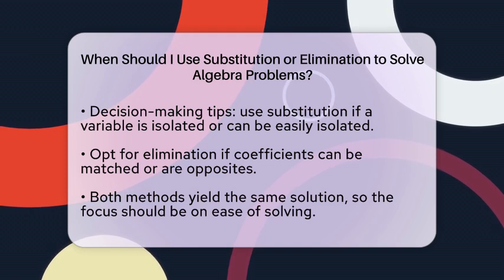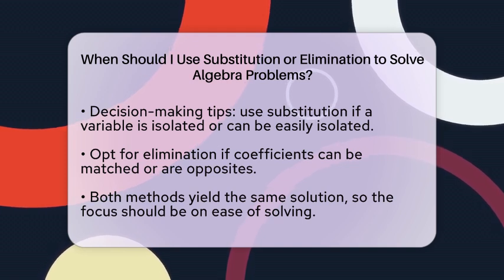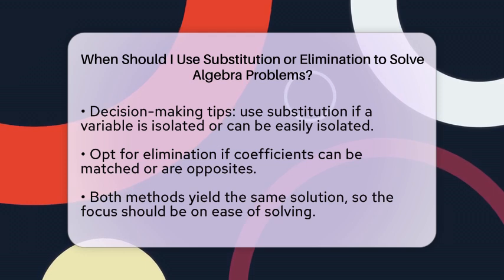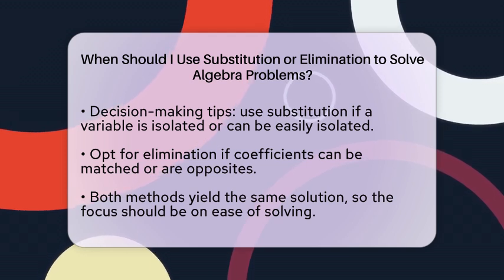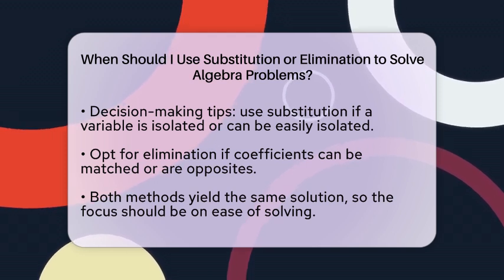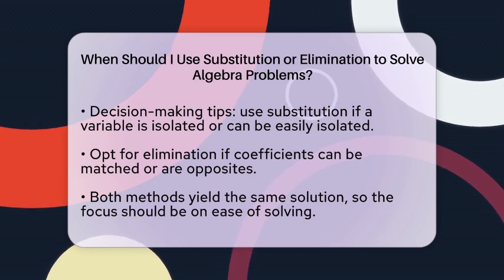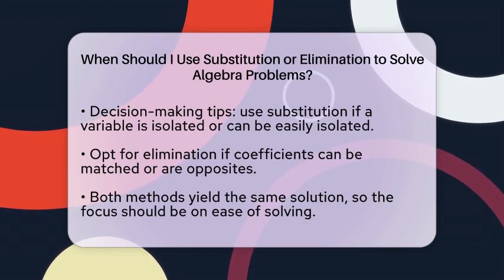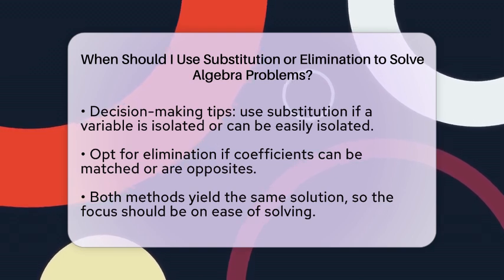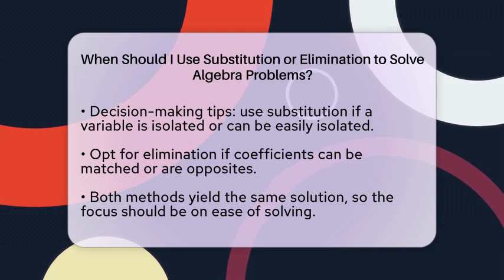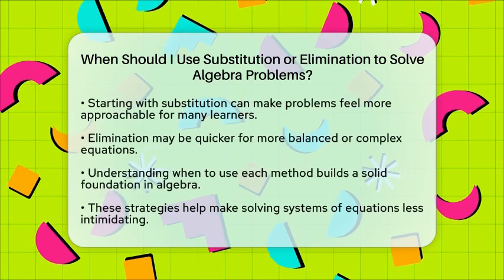So, how do you decide which method to use? If you notice that one variable is already isolated or can be isolated easily without creating complicated fractions, go for substitution. If you see that the coefficients of a variable can be matched or are already opposites, elimination is your best bet. Both methods will lead you to the same solution, so it really comes down to which one makes the problem easier for you.